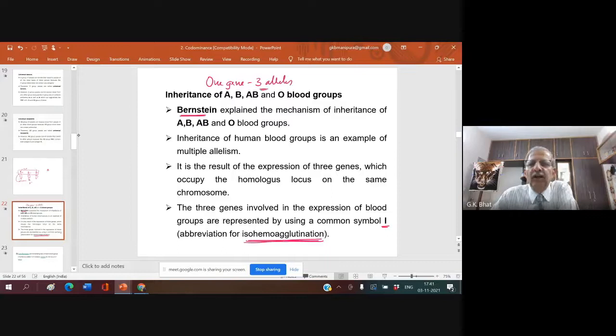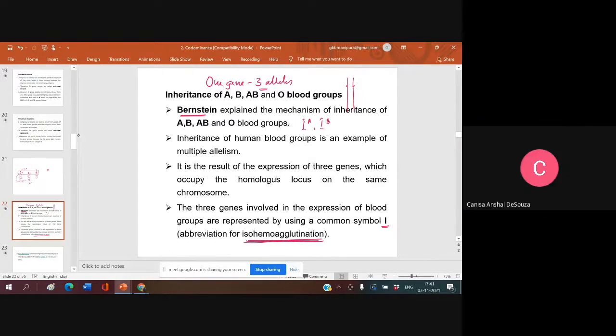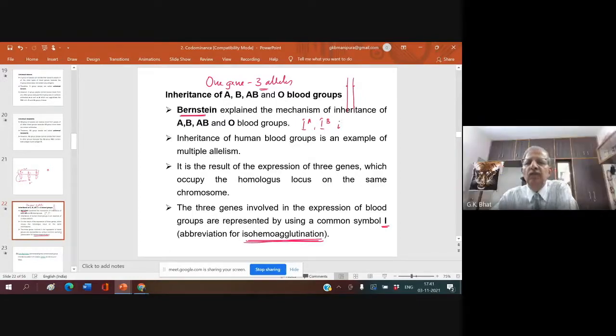But out of the 3 alleles, at a time, only 1 allele occupies the locus. What are the 3 alleles? IA, IB, and small i. So at a locus, you will come across either IA, or IB, or small i. Right? This is what you are seeing.